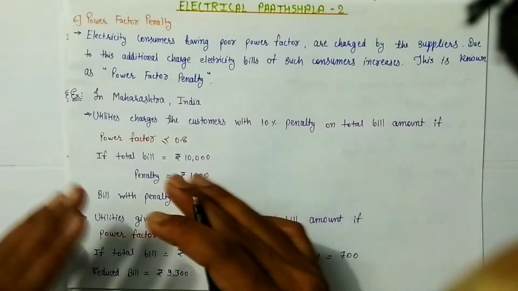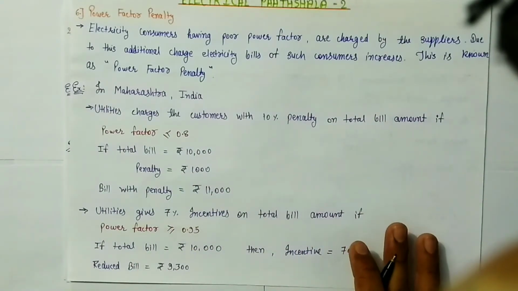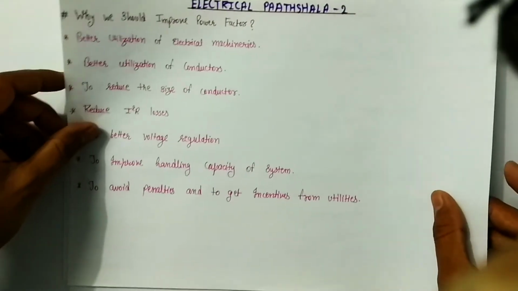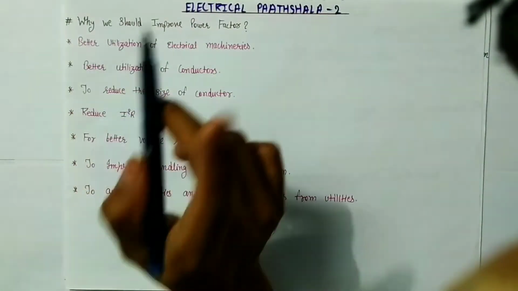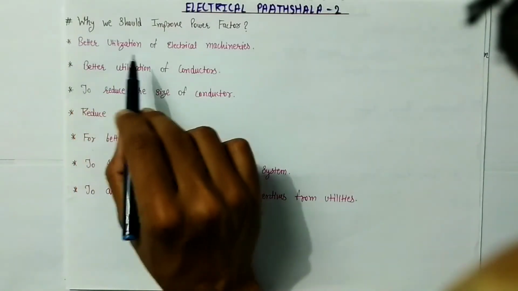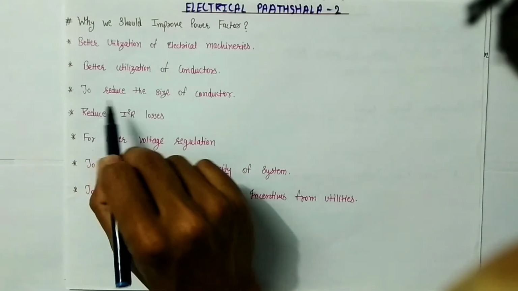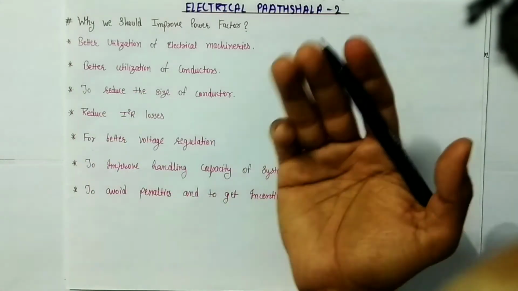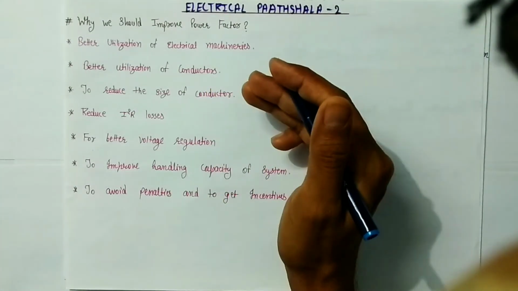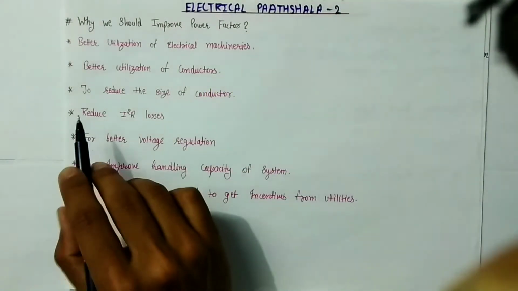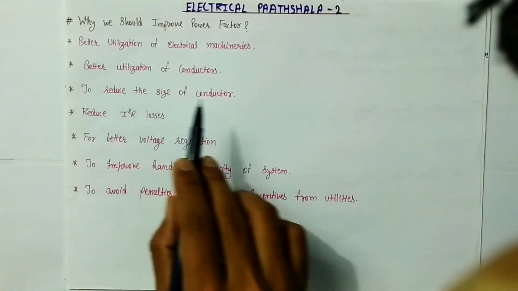Now after seeing all these disadvantages of poor power factor, we got our answer as to why we should improve our power factor, and these are all the reasons. We should improve our power factor for better utilization of electrical machineries, and better utilization of conductors to reduce the size of the conductor, because if our power factor is good, then we will draw less current from the electricity network, and hence we don't have to increase the size of the conductor.